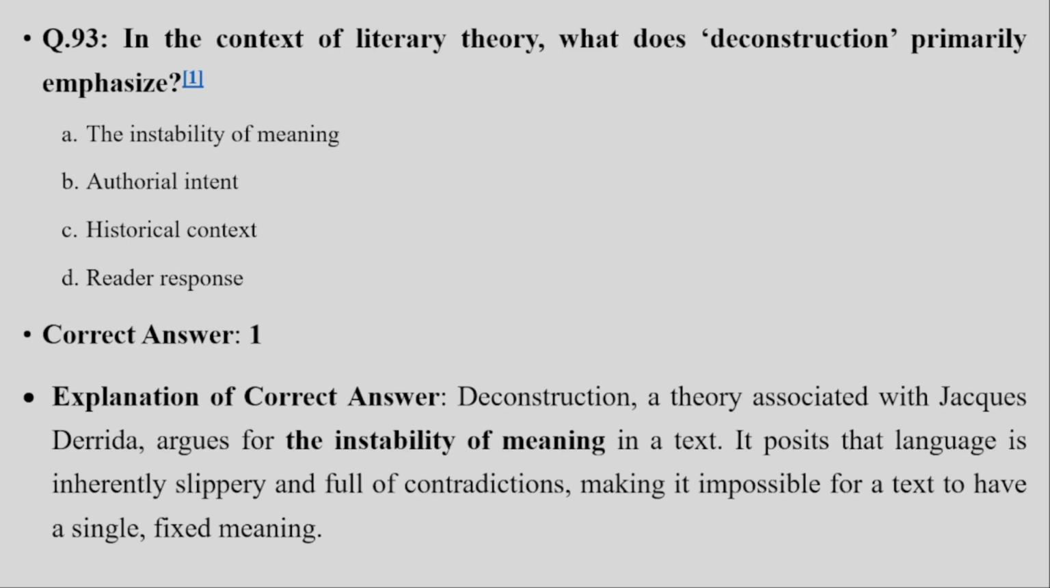93. In the context of literary theory, what does deconstruction primarily emphasize? The instability of meaning is the correct answer for this question. Deconstruction, a theory associated with Jacques Derrida, argues for the instability of meaning in a text. It posits that language is inherently slippery and full of contradictions, making it impossible for the text to have a single or fixed meaning.